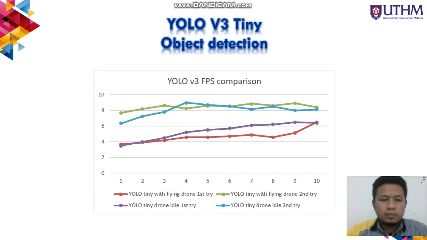You can see that the FPS produced for the first try is around 3.8 until 6.2, and for the second try the FPS produced is around 6 until 8, and then goes to the maximum FPS, which is around 8.0 to 8.4. But I can see that the drone in idle condition quickly reaches the highest FPS within 10 seconds compared to the drone in flying condition for both tries.